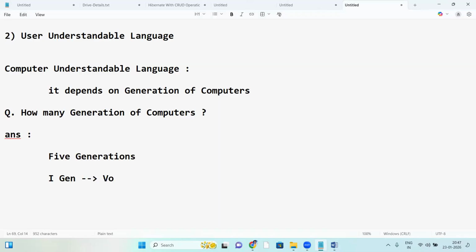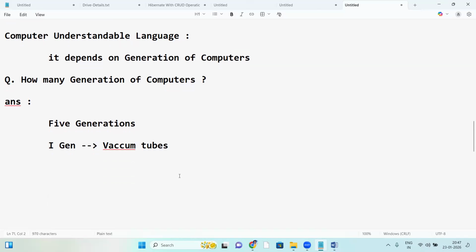So the first generation is vacuum tubes. Now you can tell me, what are the other generations?